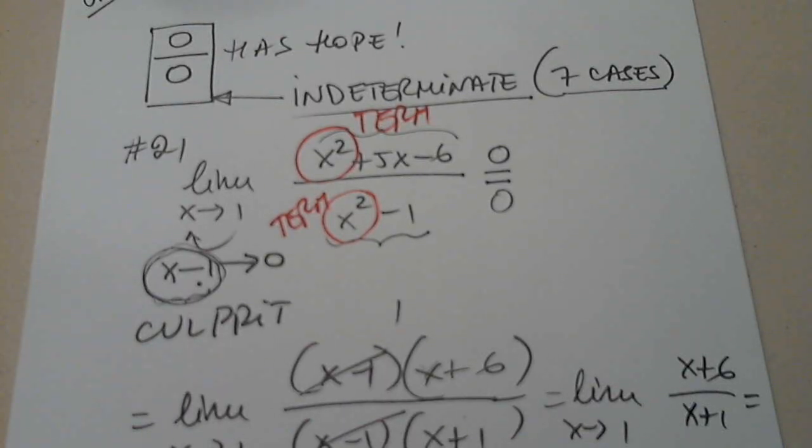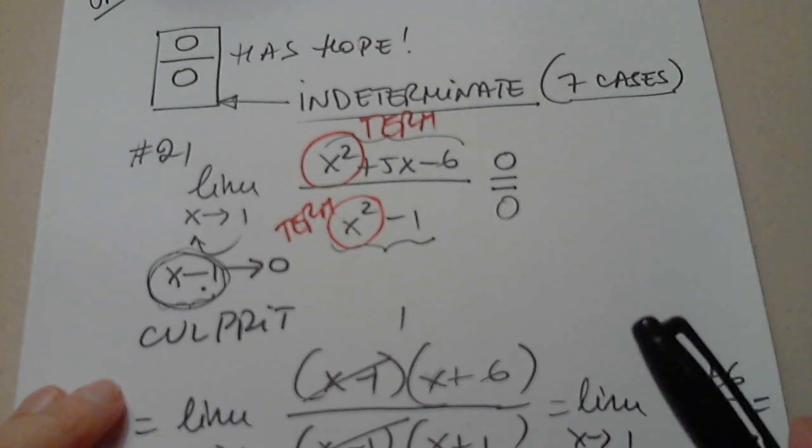Okay, so let's look at another one. Like, for example, 27. In 27, there is a different issue.